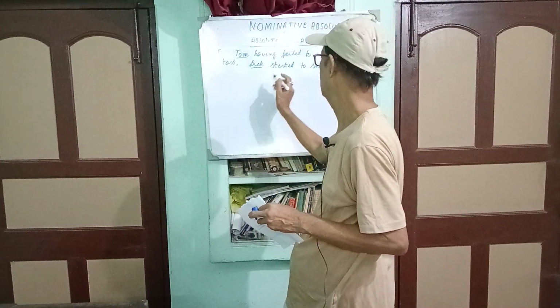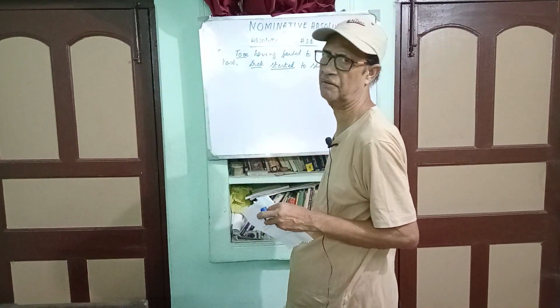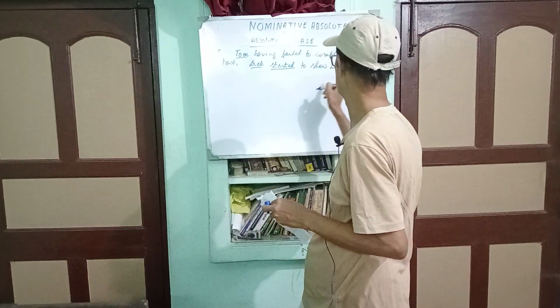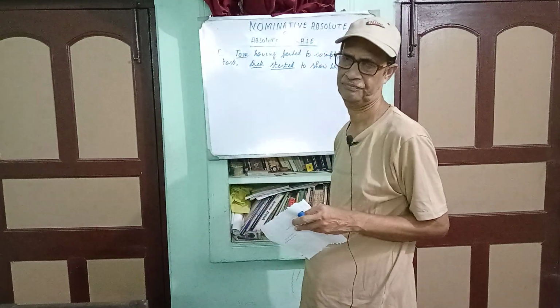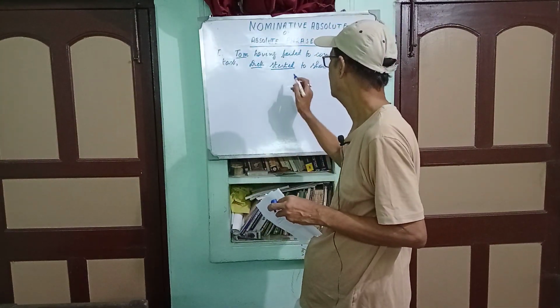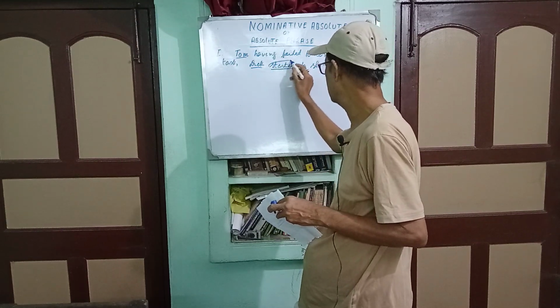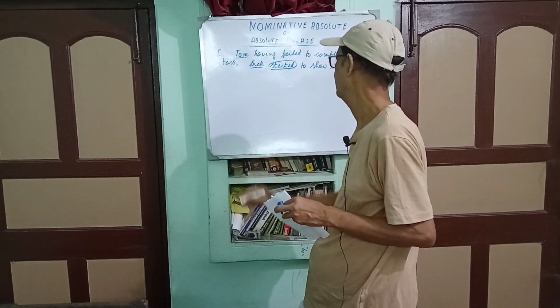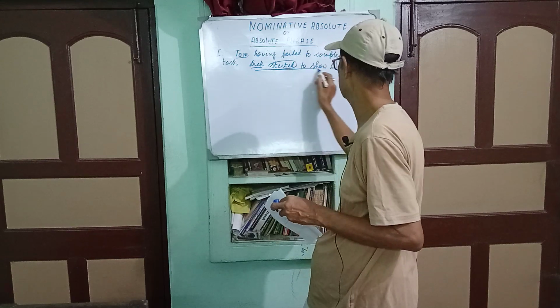You see that started is the only finite verb. Dick started to show how to do it. Now there is only one finite verb, that is started, and it is the main part of the sentence.